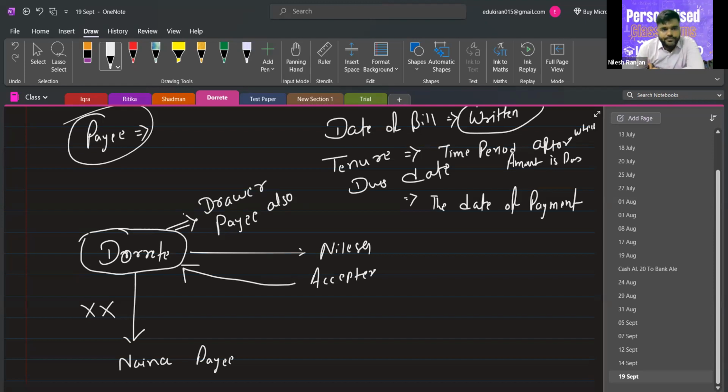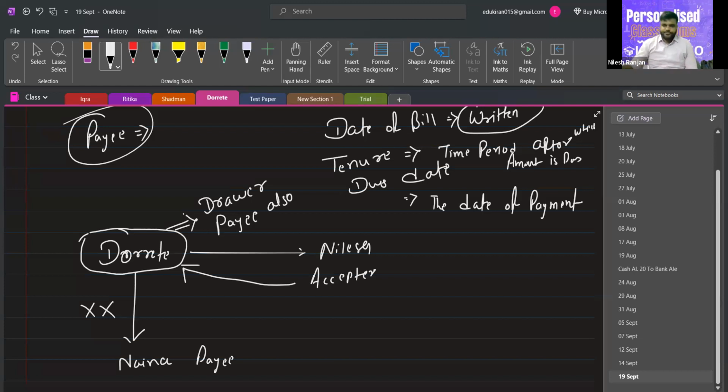Is this clear? So this is the concept related to bills. We have a separate chapter for bills. We will discuss these concepts in detail in that chapter, but we have to understand the topic only in these concepts.